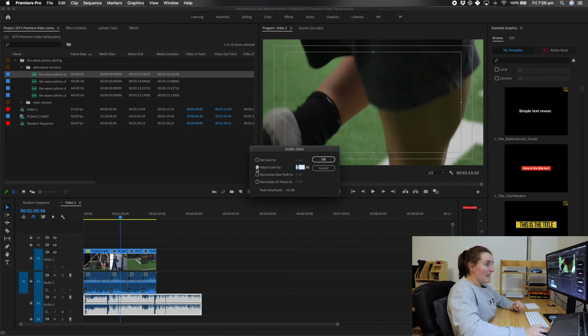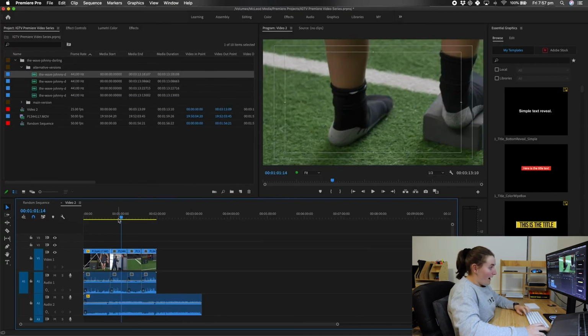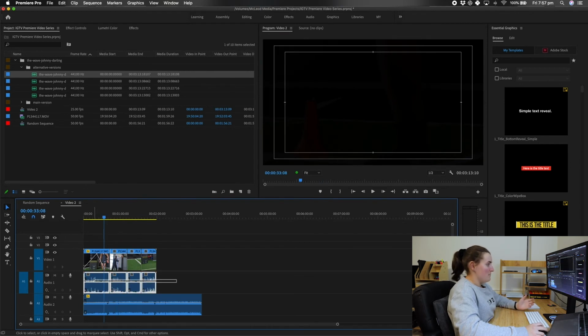I use the adjust gain by clicking on here. What you can do is if I have a talking audio track, then a music audio track beneath it, I want to make the audio quieter, so less gain, to be able to make the interview stand out. So I would usually bring the music track down by say 15 to 20 decibels, and you can see that the waveforms change down here. This instantly makes it so much quieter, meaning that it puts a little bit more emphasis on the interview or the main talking track rather than the song, which usually it's just a backing song anyways.